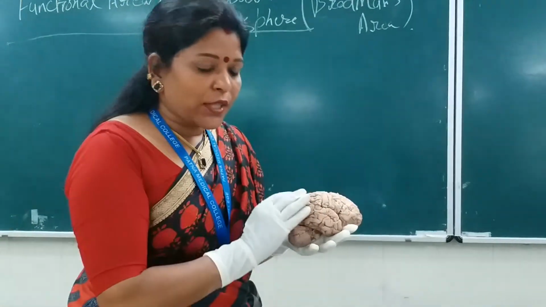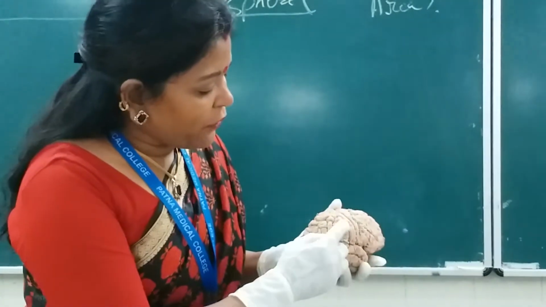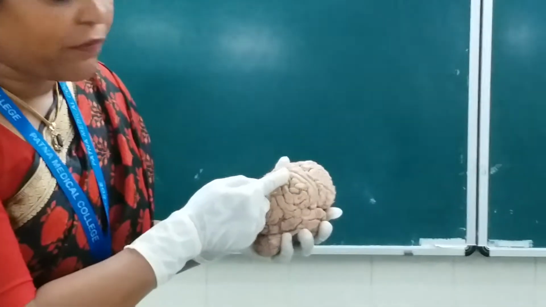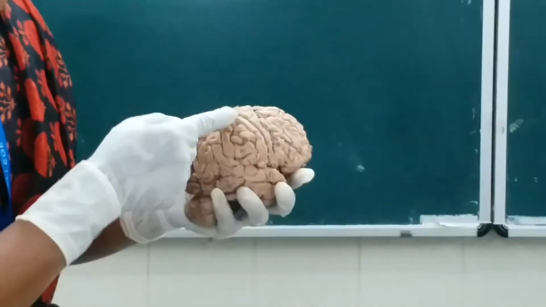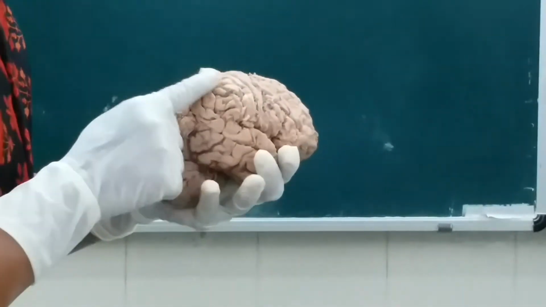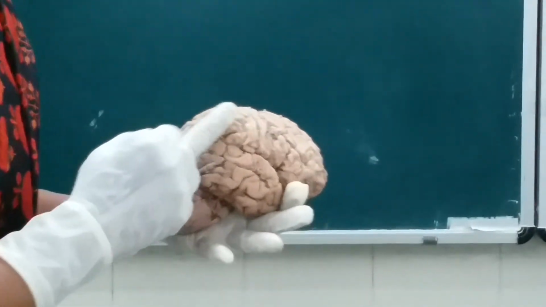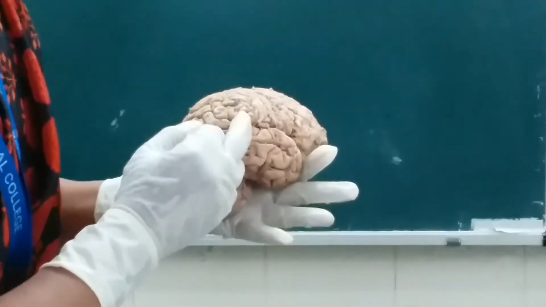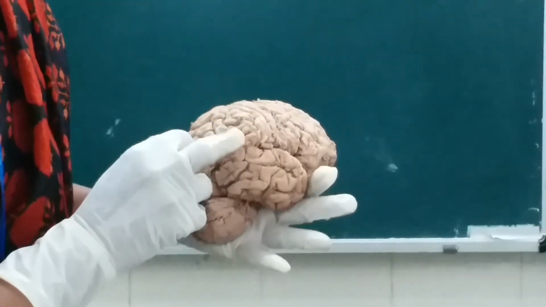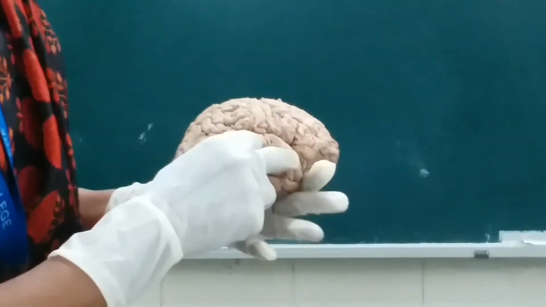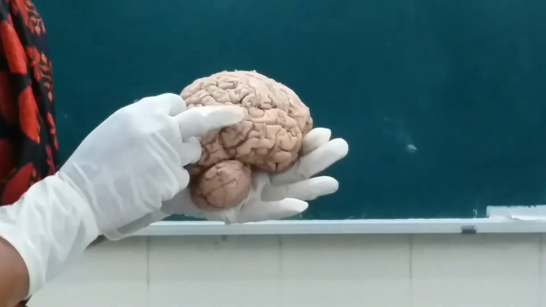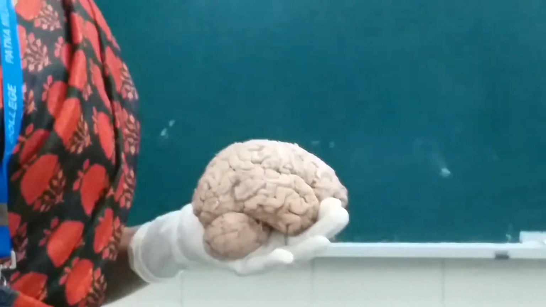There is an association area here, the inferior parietal lobule. These all things we have discussed in the previous lecture. This is the intraparietal sulcus, the superior parietal lobule and the inferior parietal lobule. In the inferior parietal lobule, there are the supramarginal as well as the angular gyrus. Just over the posterior ramus there is the supramarginal gyrus, and near the superior temporal sulcus there is the angular gyrus. That is area 40 and area 39. That is the angular gyrus.